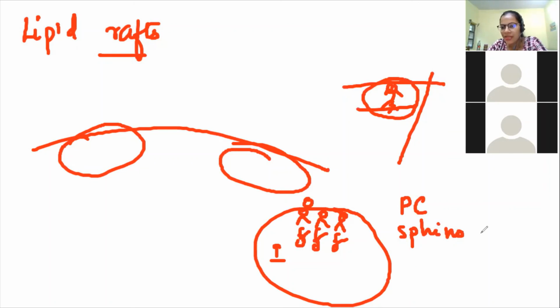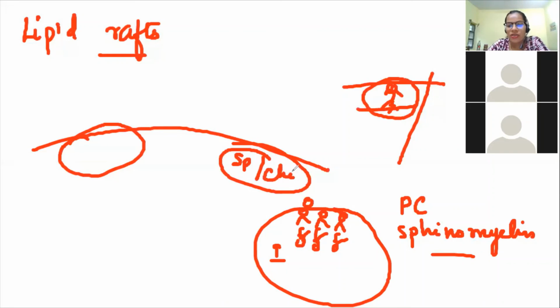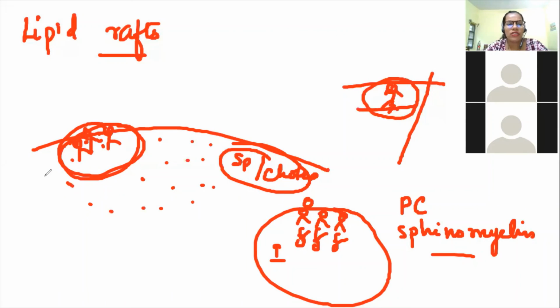Remember the types of lipids? Now, these rafts are rich in sphingomyelin as well as cholesterol. So it means only sphingomyelin and cholesterol are present in these clusters. Rest all, you will have your different phospholipids.